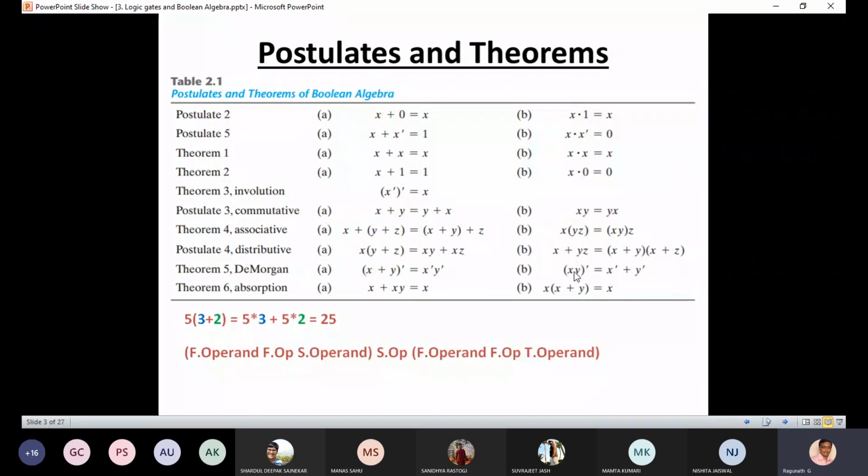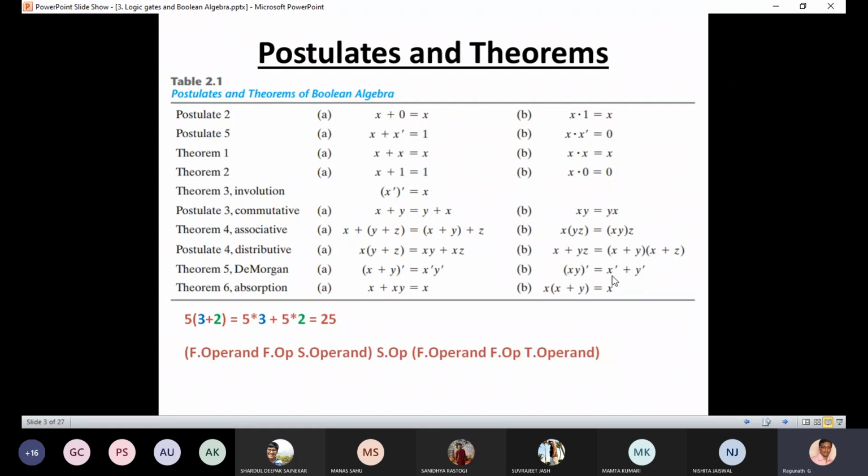Now in De Morgan's 5a and 5b, the difference is that in 5a we use the plus operator under the bar. Actually there is a single quote here, no? If you refer to some textbooks, they will use a bar operator. Have you seen the bar operator? x bar, y bar, the whole bar. They use a single quote. We can use a single quote also, or we can use the bar. So in 5a we use the plus operator, but in 5b which operator have we used? The dot operator, because this is the duality of it.